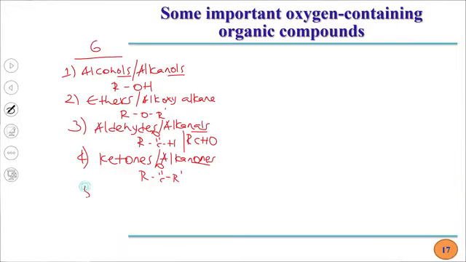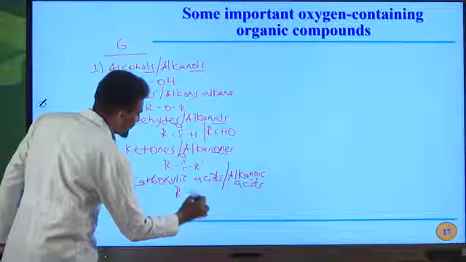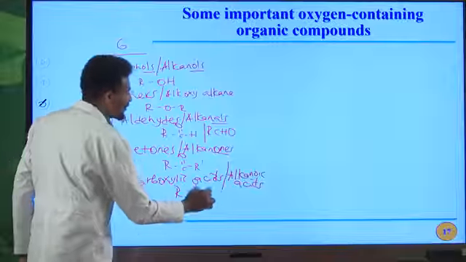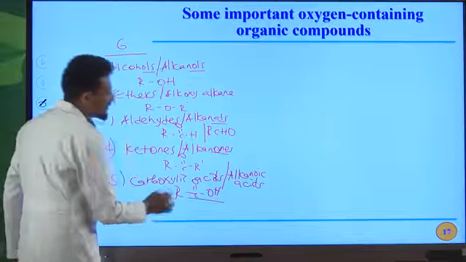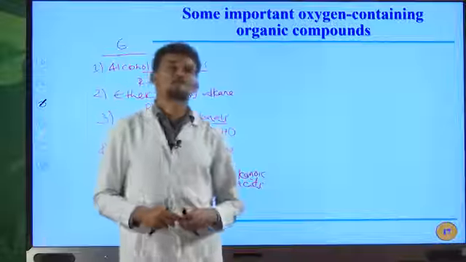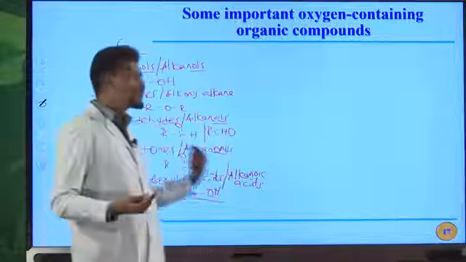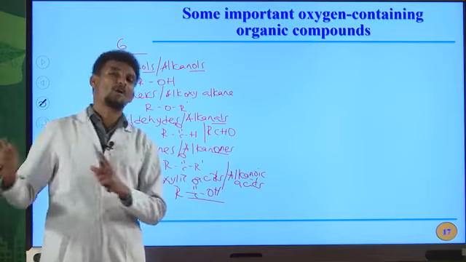And the fifth one is carboxylic acids. Carboxylic acids are also known as organic acids, and their IUPAC names are alkanoic acids. The general formula for this type of organic compound is RC double bond OH. This C double bond OH is the functional group for carboxylic acids, and the name of this functional group is the carboxyl group.